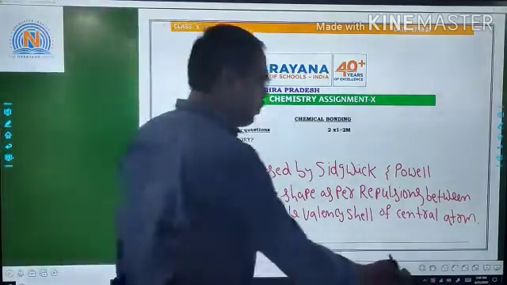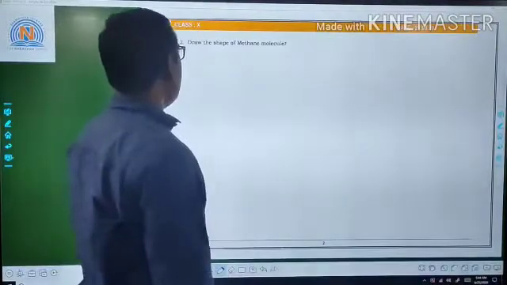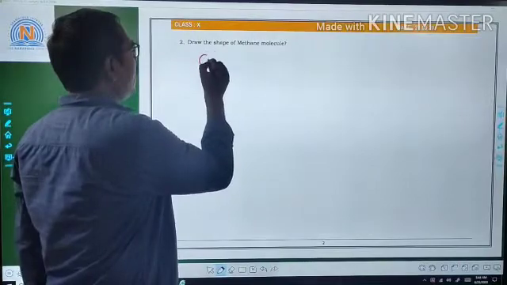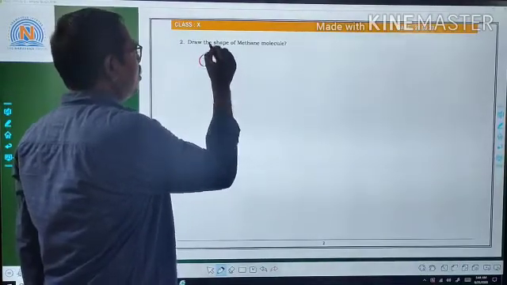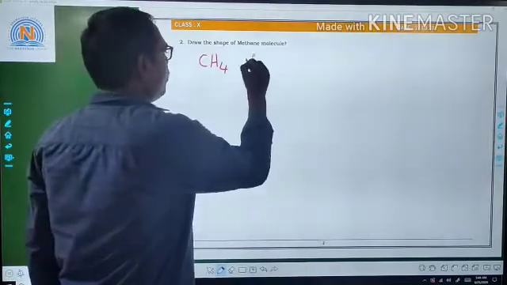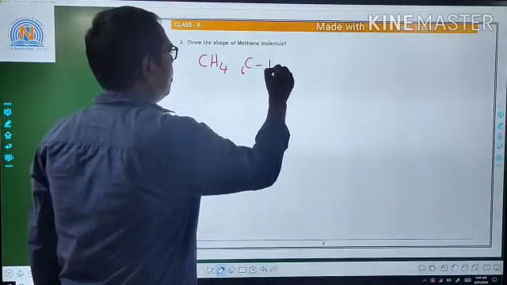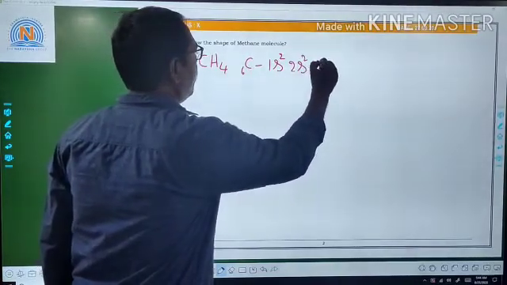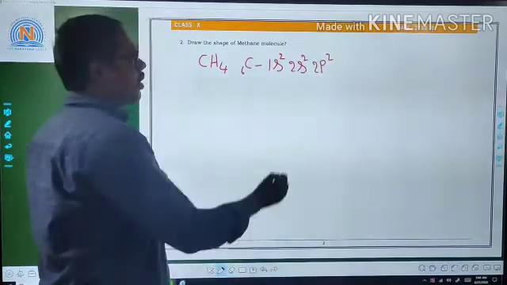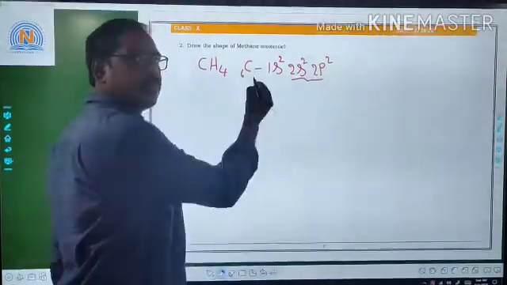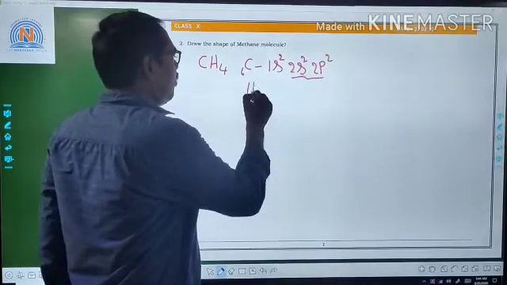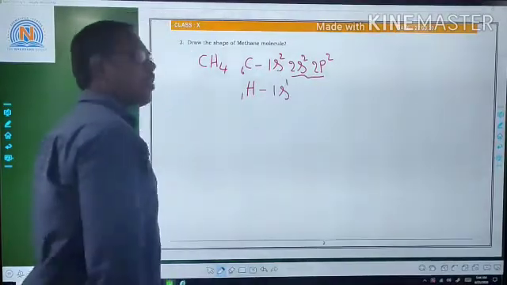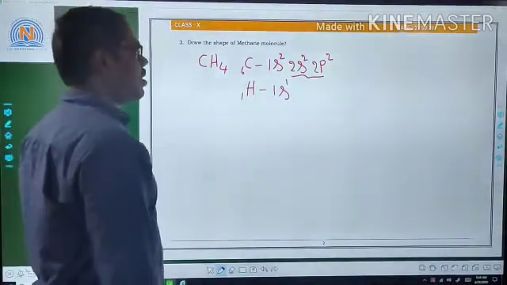Next, draw the shape of the methane molecule. Methane chemical formula is CH4, in which carbon has atomic number 6, electronic configuration 1s2, 2s2, 2p2. The carbon contains 4 valency electrons. Coming to hydrogen, atomic number 1, electronic configuration 1s1, which means it contains 1 valency electron.